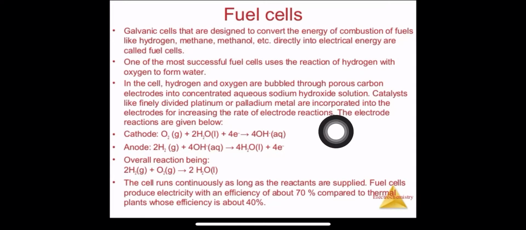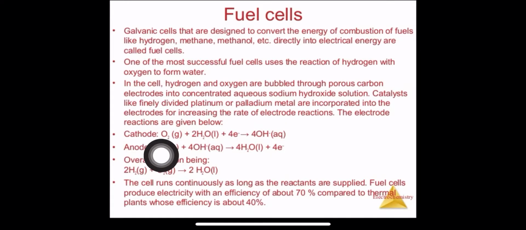We know the function of a catalyst, right? What does the catalyst do? In the presence of the catalyst, the reaction will occur faster, right? So the catalysts are added. Which are the catalysts? Platinum or palladium are used in order to accelerate our process. The electrode reactions are given below.